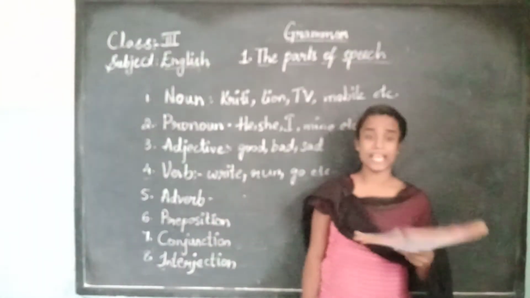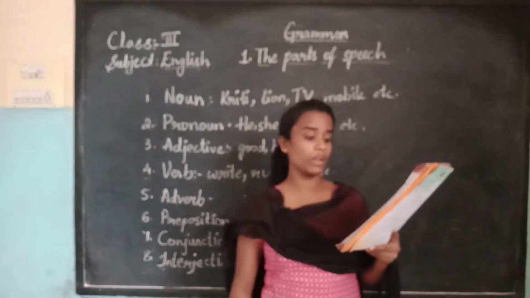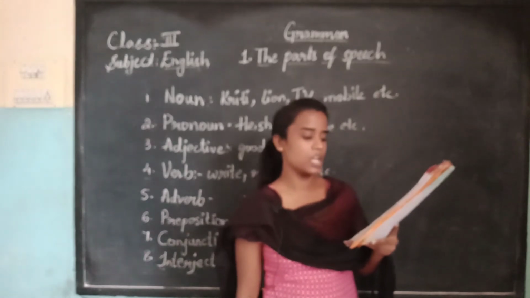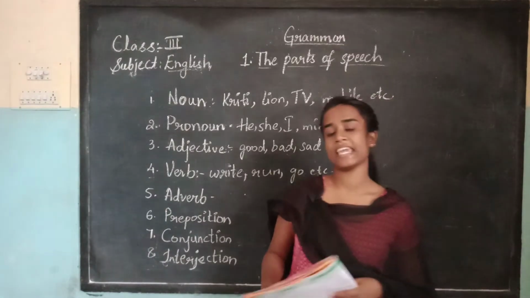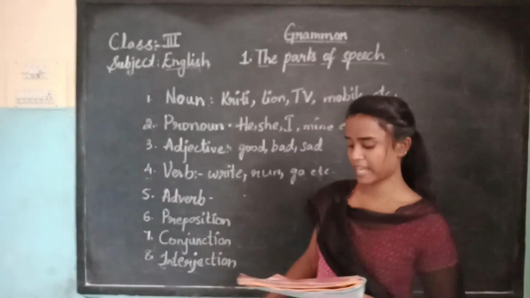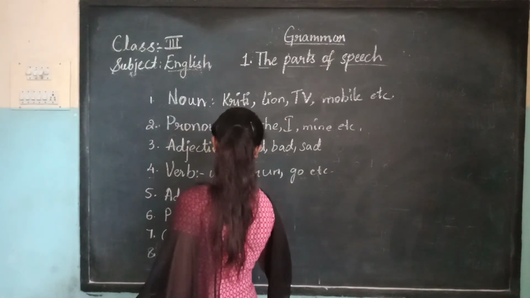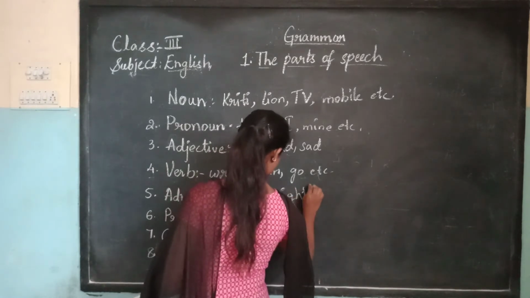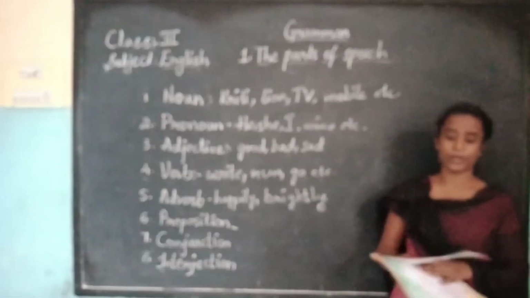Now the fifth one is adverb. The words which tell something more about verbs, adjectives or adverbs are called adverbs. For example, well, sweetly, brightly, happily, gracefully, etc. They tell something about verbs, adjectives and adverbs. It's called an adverb. For example, happily, brightly, etc.